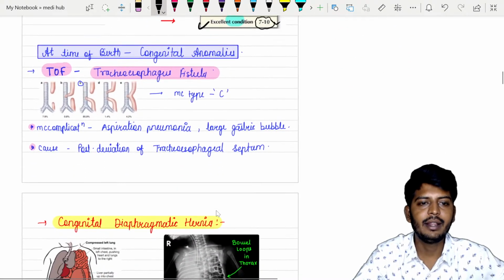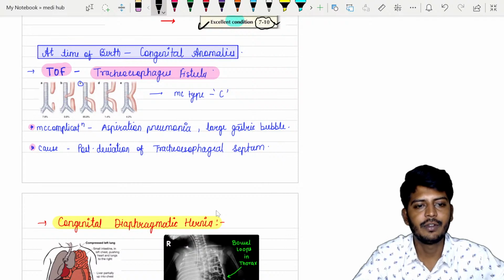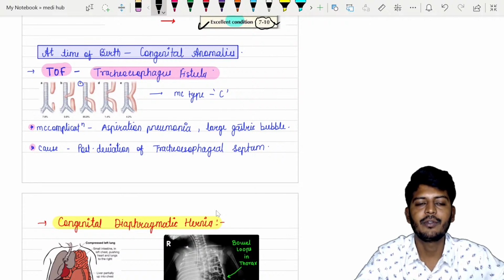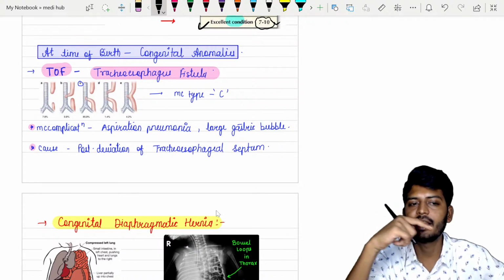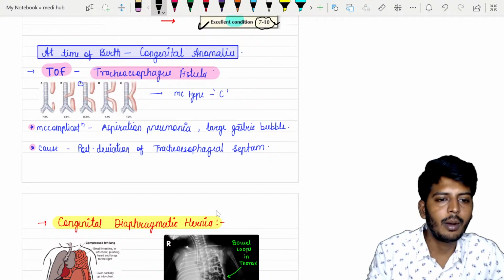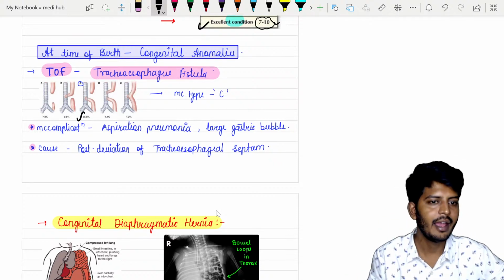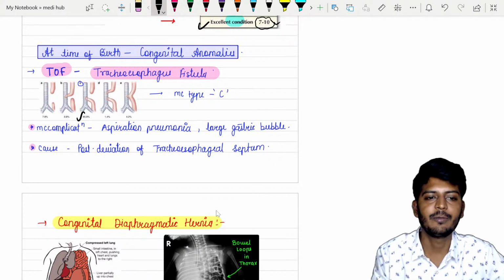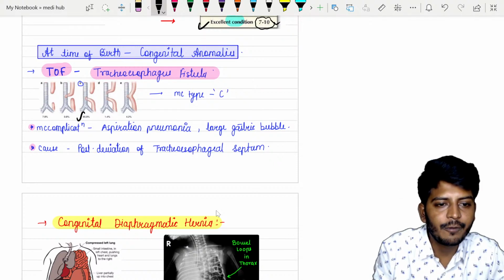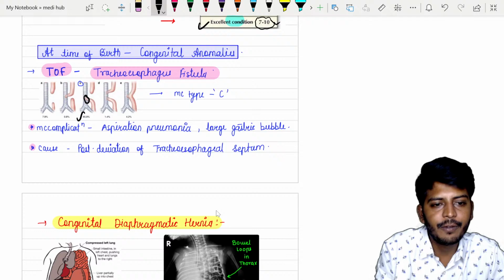So at the time of birth, congenital anomalies: tracheoesophageal fistula, which I taught you from surgery. There is a fistula which communicates the trachea and the esophagus. The most common type is this one, type C. In the world there are a lot of type C people. The most common type of tracheoesophageal fistula is type C, where the lower esophagus connects with the trachea and esophageal atresia is there.